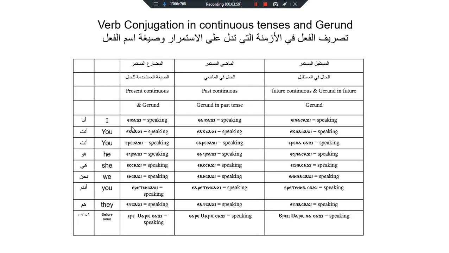For example, a saji, you can say I am speaking, or either of them. So I saji, I was speaking, or speaking in past tense when the main verb is in past. Aina saji, I will be speaking or speaking in future, and so on for the rest of the pronouns.